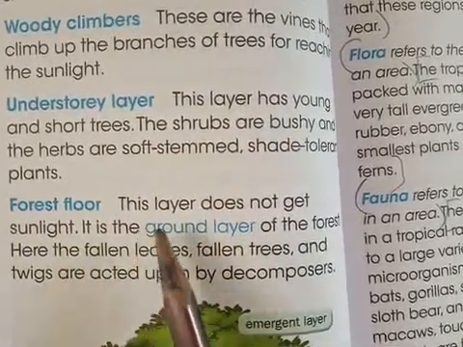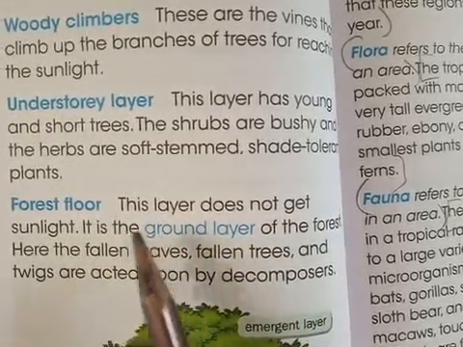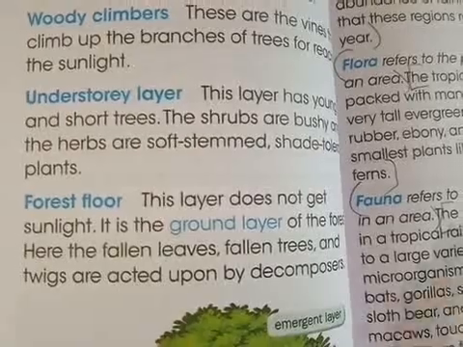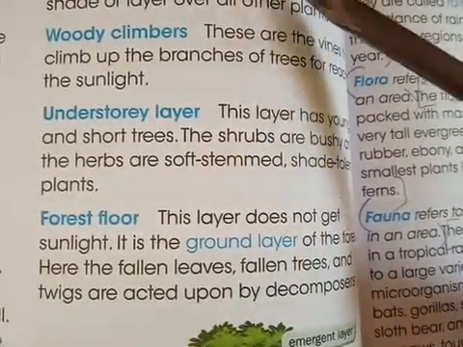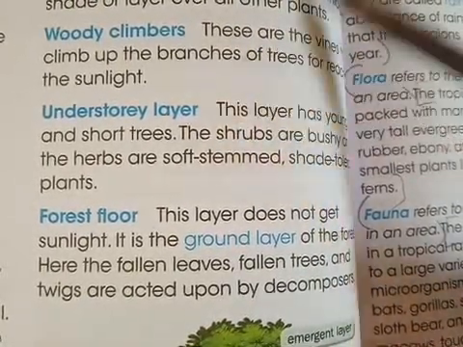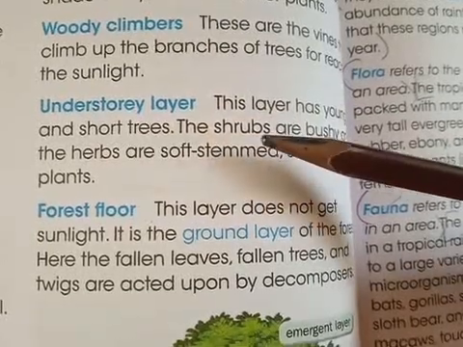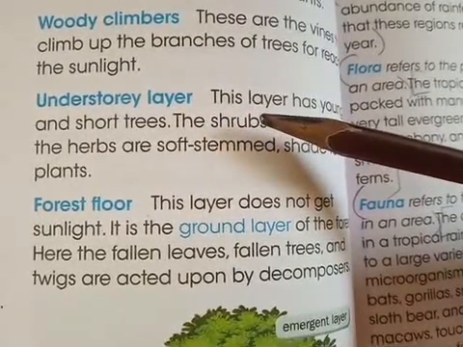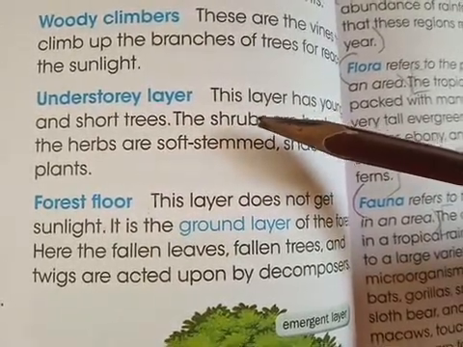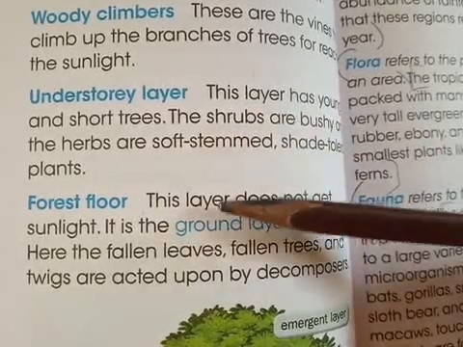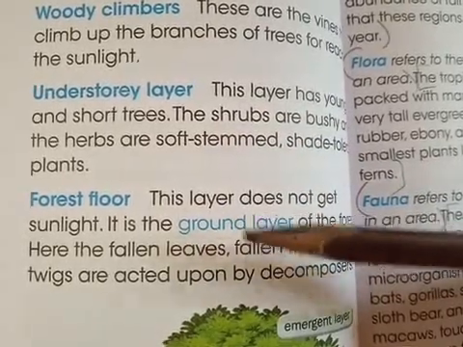Next is the forest floor. This layer does not get the sunlight. You have the emergent layer, canopy layer, understory layer, and all these make a shade over the forest, so the floor of the forest does not receive the sunlight.